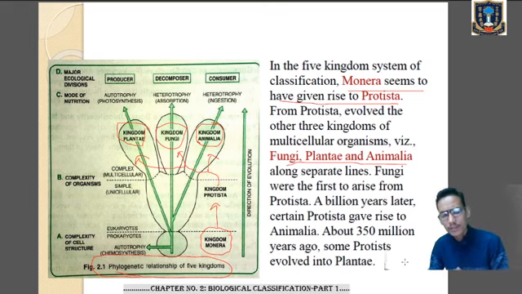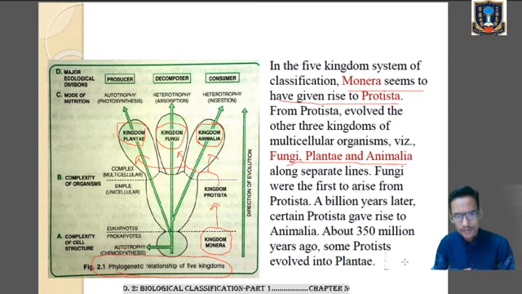In the next class, we will learn the characteristics of the five kingdoms proposed by R.H. Whittaker. So this much for today.